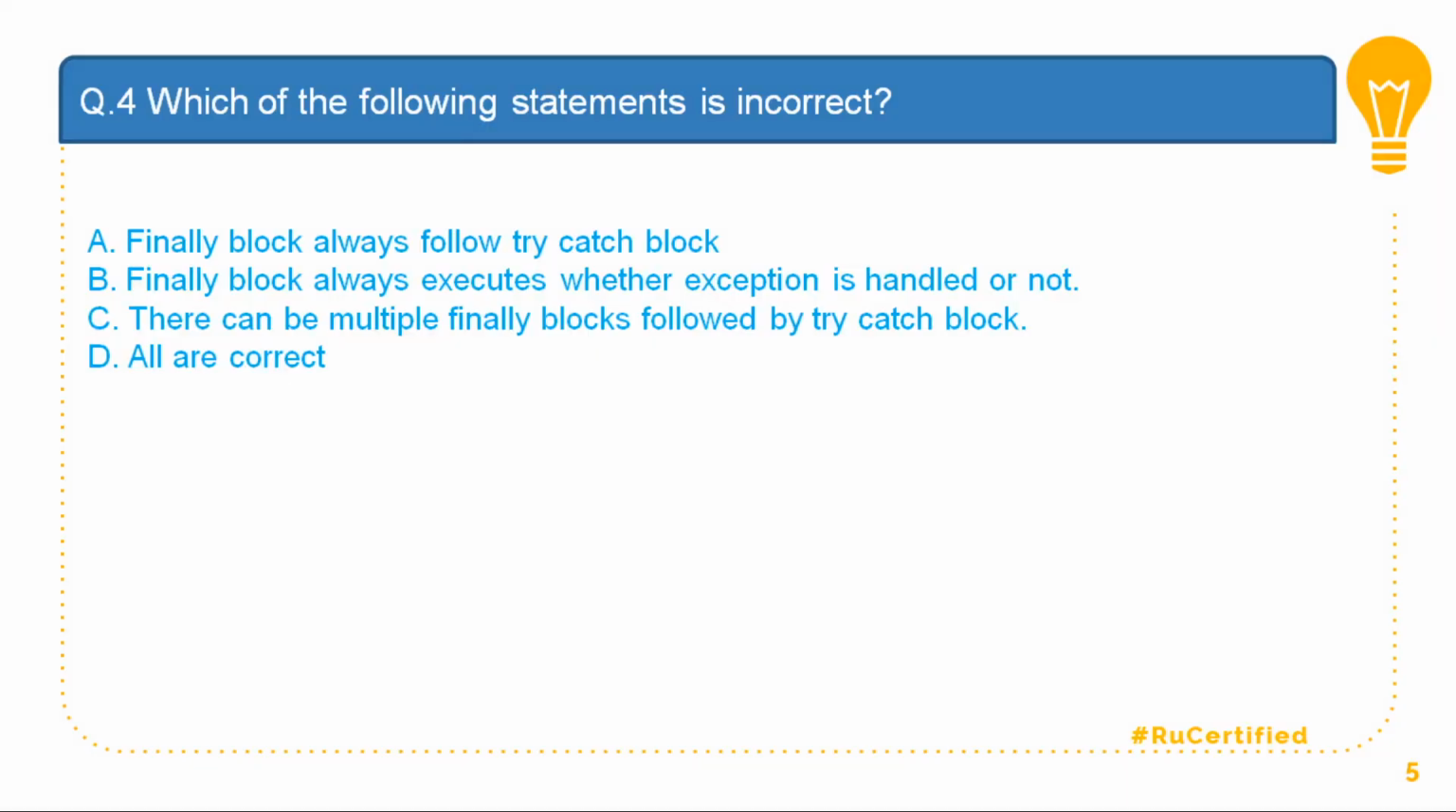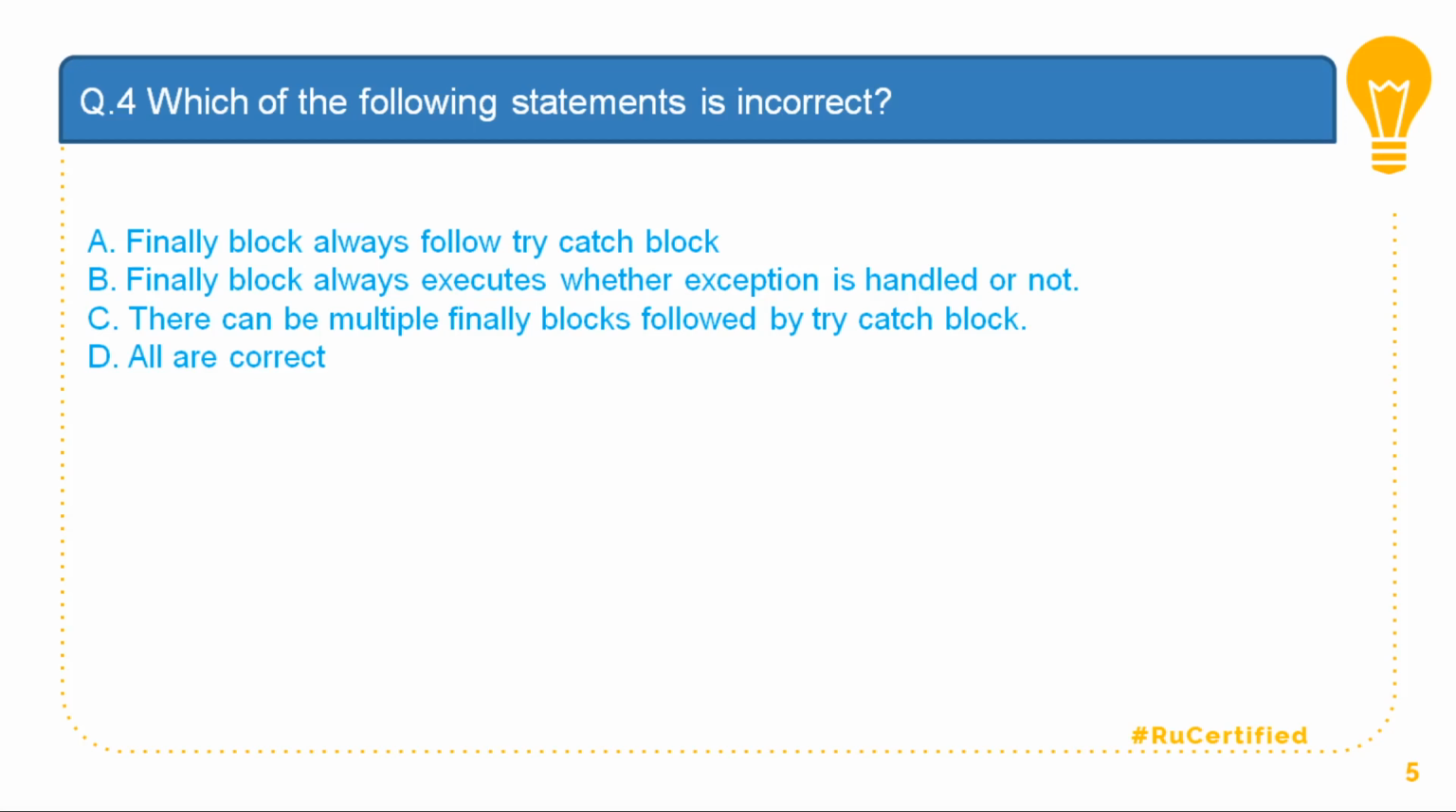Question number 4. Which of the following statements is incorrect? Option A is the finally block always follows the try catch block. You might remember our discussion in question number 1 where I said that the finally block is called an optional block. So it is not compulsory that the finally always has to be there.